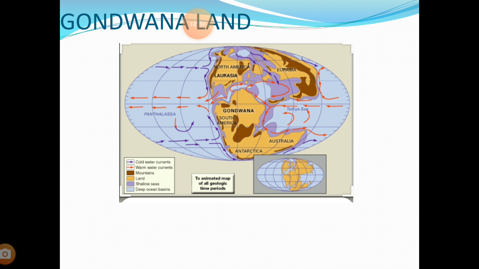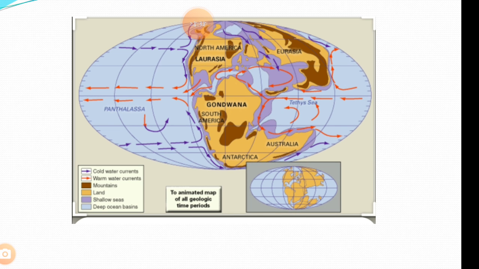As we know, on the earth there are two landmasses. If you see, there are two landmasses. If we divide them, one is the Pangaea and one is the Angara. Before that, one is the land and one is the water body.